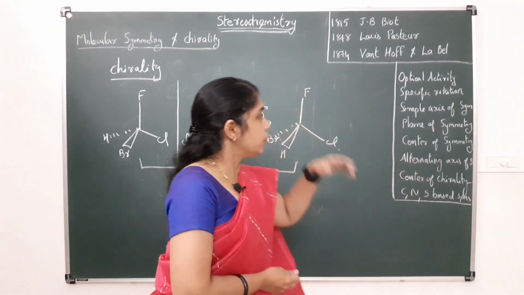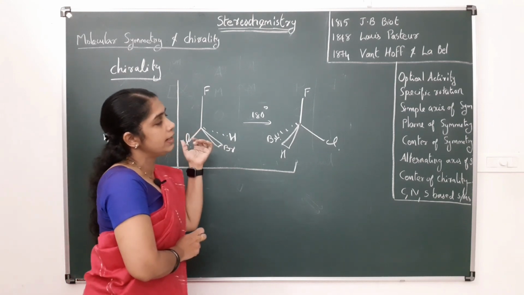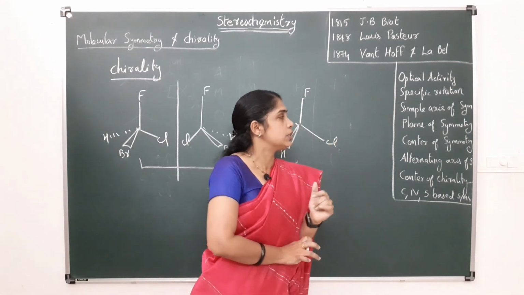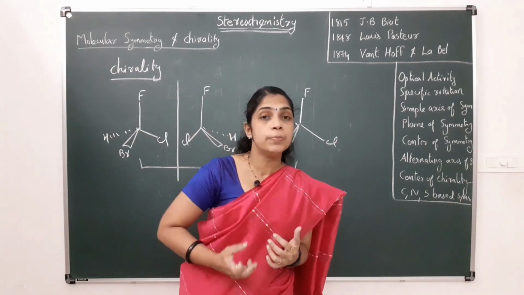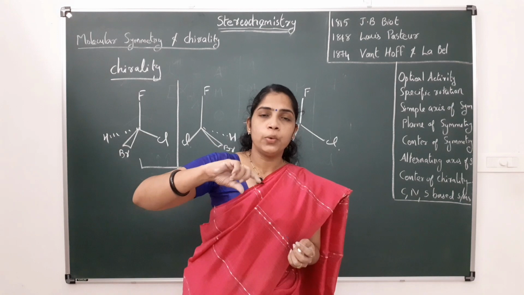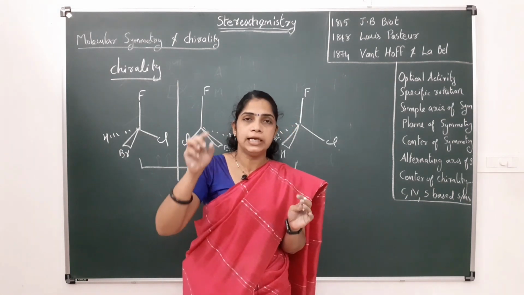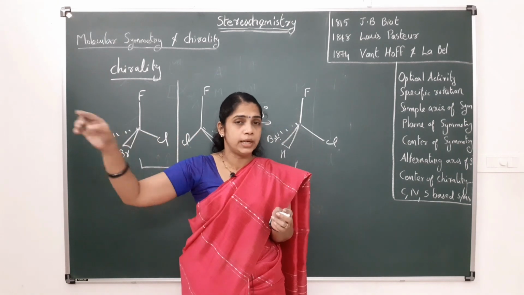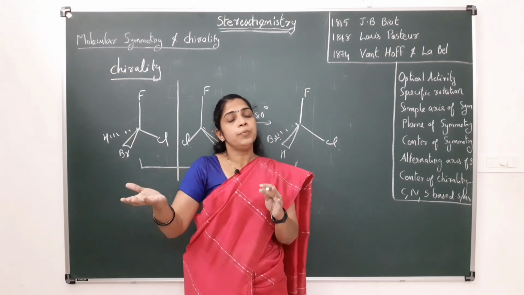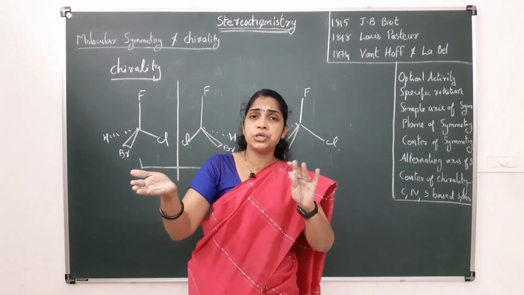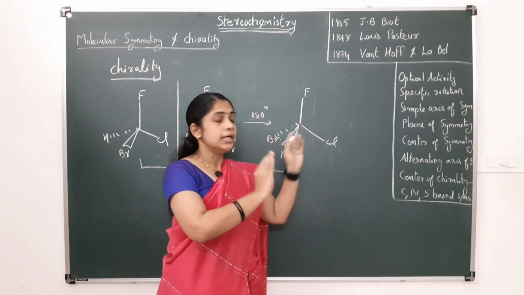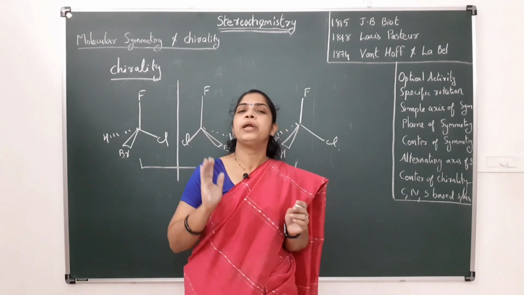So in order to define chirality, or to define a chiral molecule in terms of symmetry, we must first know the symmetry elements. First is the simple axis of symmetry. What do you mean by simple axis of symmetry, or proper axis of symmetry? If I rotate a molecule through 360 degrees divided by n, where n is equal to 1, 2, 3, etc., and the resultant molecule is indistinguishable from the original, then we can say that the molecule has this simple axis of symmetry, or a proper axis of symmetry.